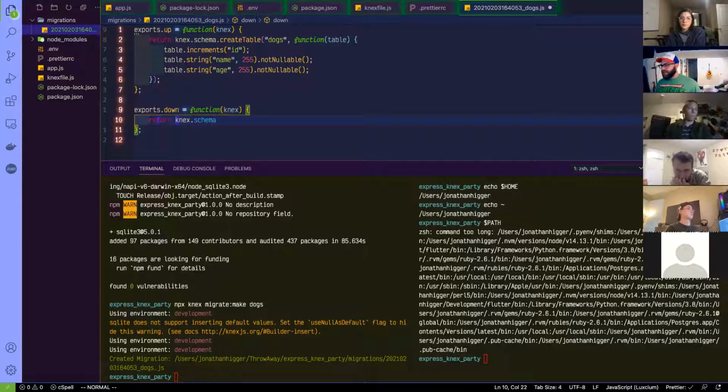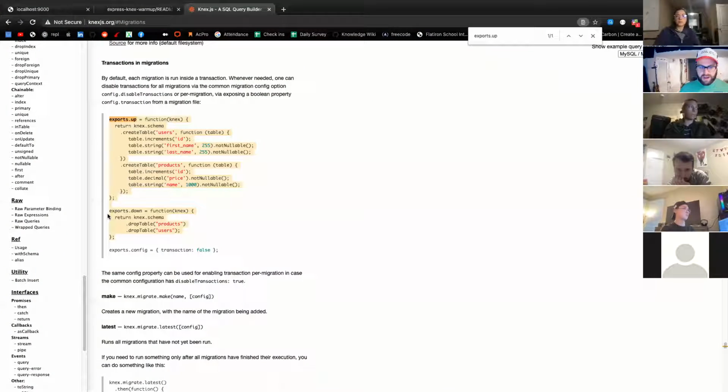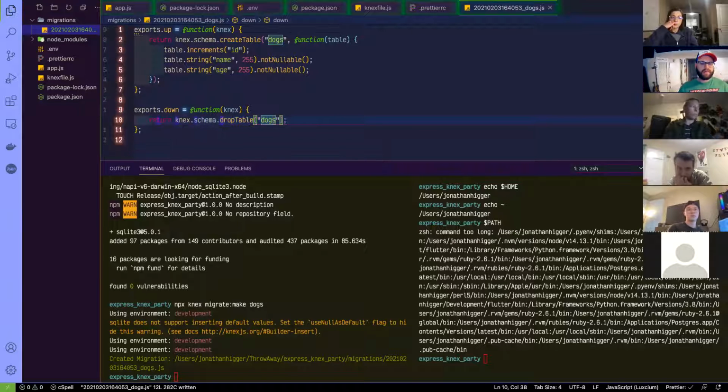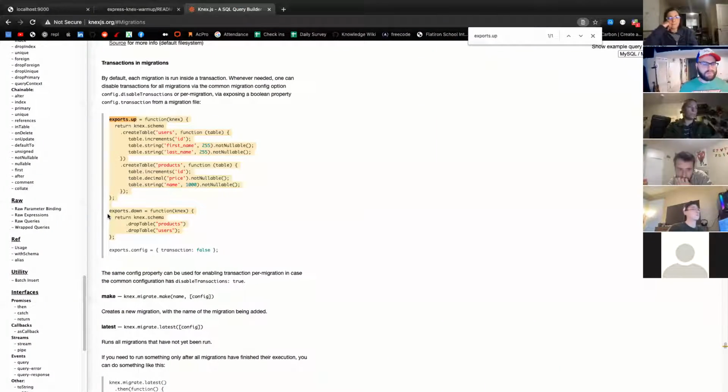It's just because of the way JavaScript is, you have to pass stuff around differently. The other Node libraries that I've worked in look a lot similar to this, where I'm pulling off of a Knex object and doing stuff off of that. But it's totally okay to just look at this and be like, I'll just get some boilerplate code and not know too much about what you're doing. And it looks like drop table and then dogs is what we want here. That'll do the trick.